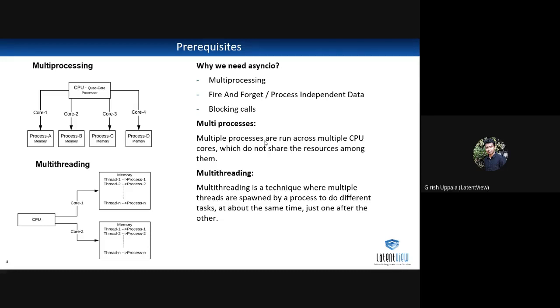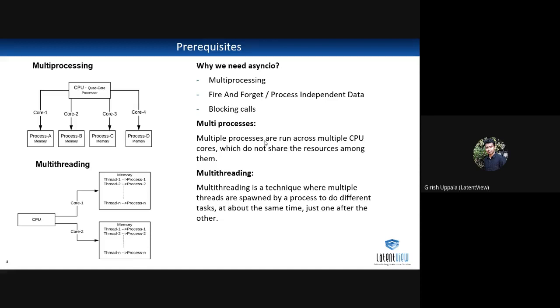I know most of you know about multiprocessing and multi-threading, but please bear with me for some time because we need to know. I'll quickly go through these two things. So what is multiprocessing? Multiprocessing is the most obvious way to use multiple processes. Multiple processes are run across multiple CPU cores which do not share the CPU resources among them, and each process can have many threads.